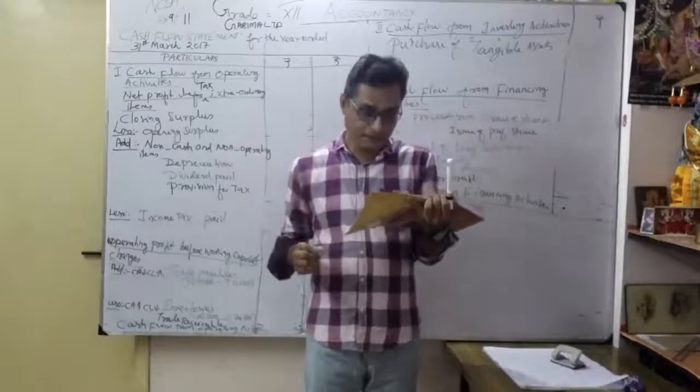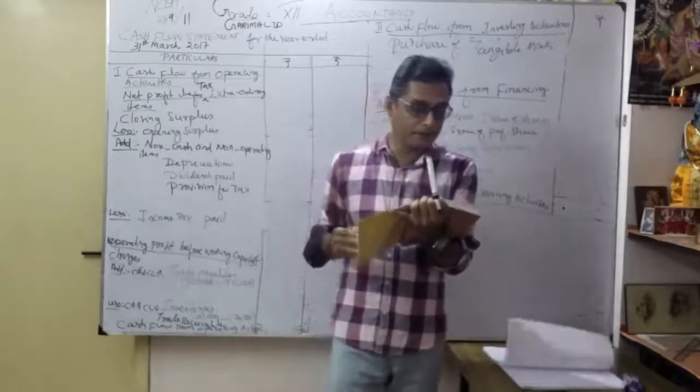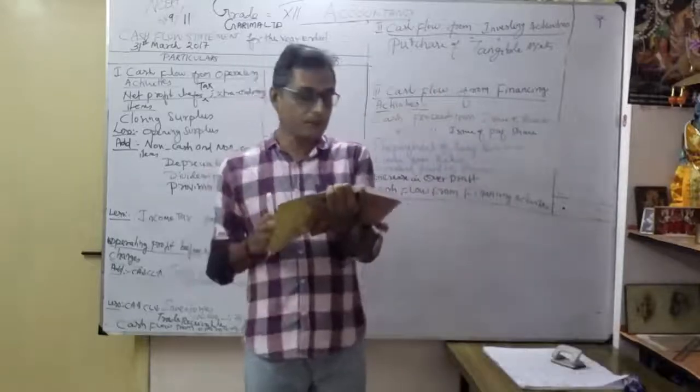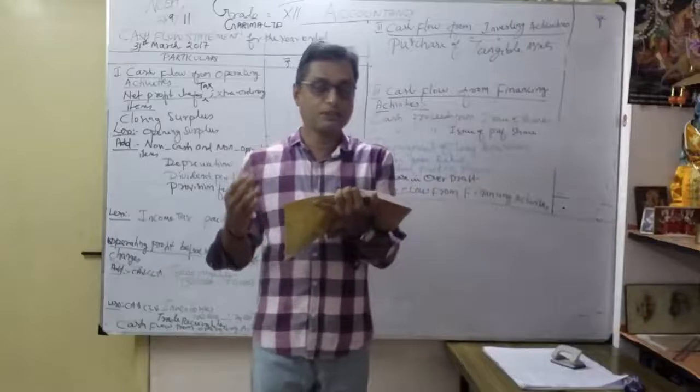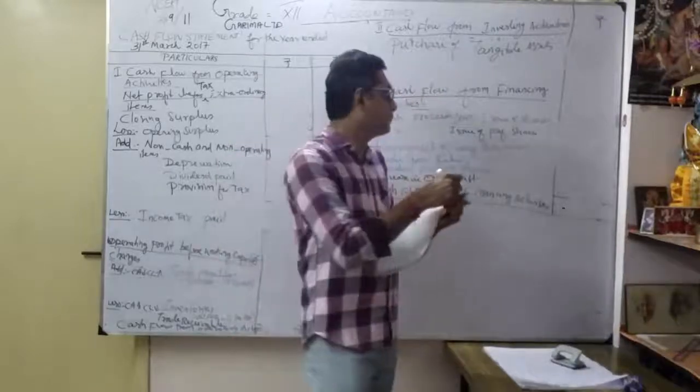They have given share capital, note number 1. See, turn to the next page, page number 290. They have given note number 1. They have given two types of capital here. One is equity share capital, 2016: 2 lakhs. Now it becomes how much? 3 lakhs.